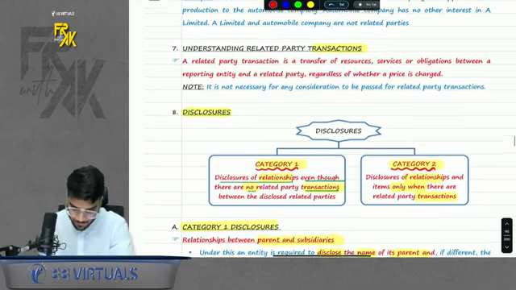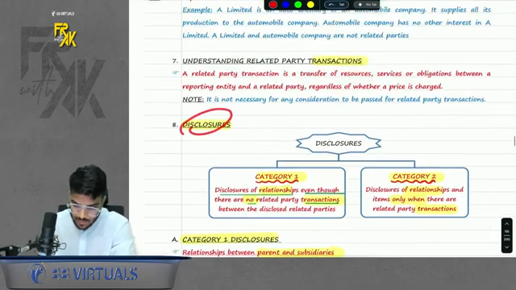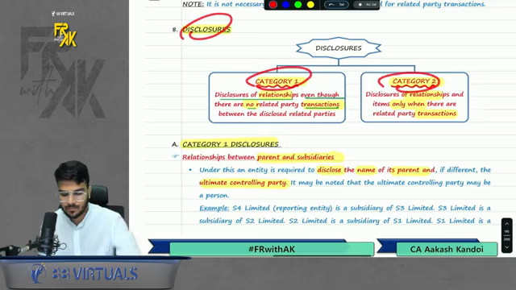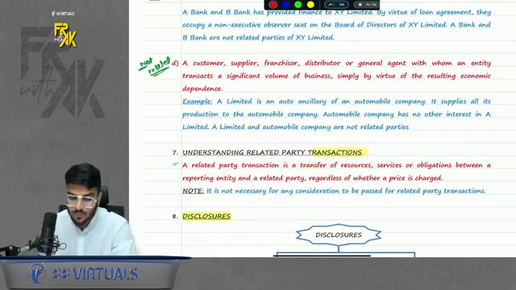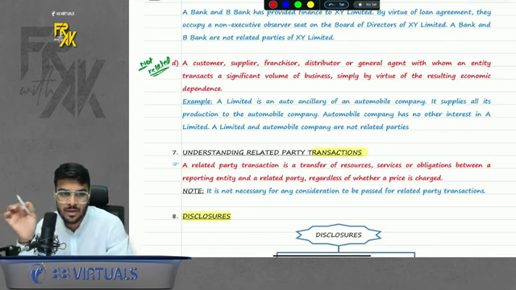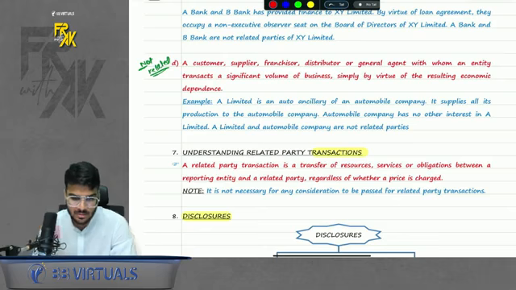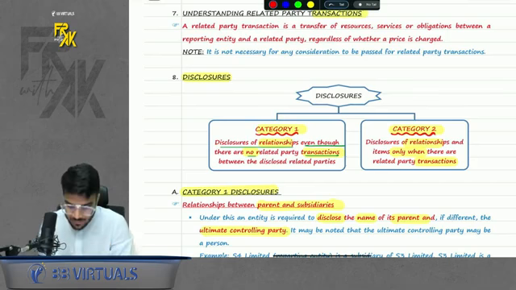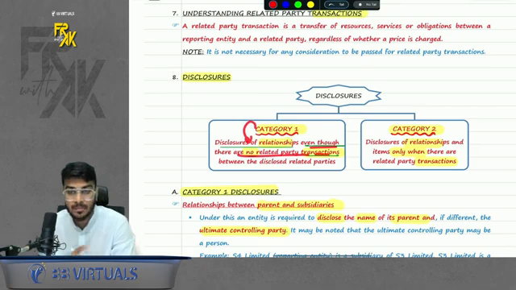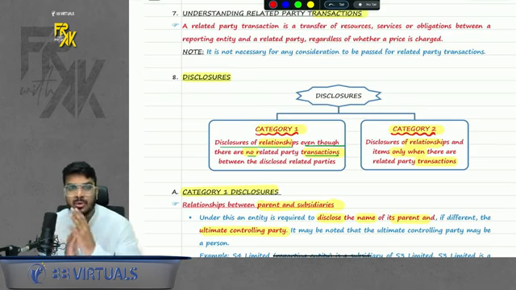Now, what else is there? Disclosures. So under disclosure, there are two types of disclosure. Acha, transaction also there. So now relationship was discussed. Okay. So whatever transaction you do with your related party is known as related party transactions. Do remember that. Now disclosure. There are two types of disclosure. The first one is category 1 disclosure. Here you will disclose the relation even though there are no transaction between them. Okay. So it is like disclosing a relation even though there is no transaction.